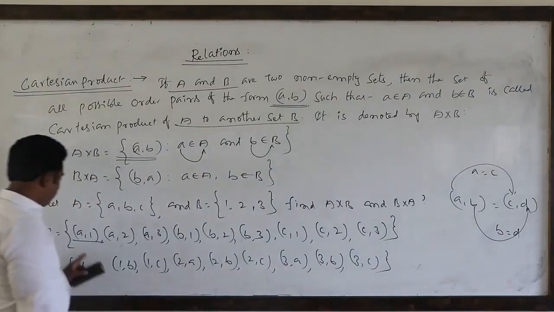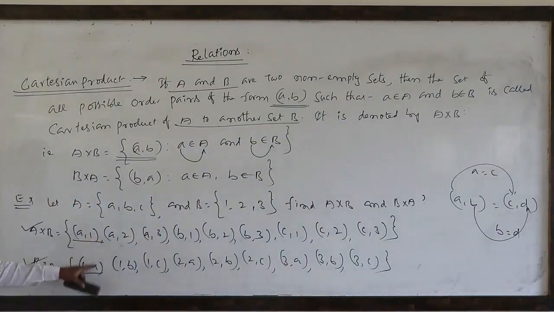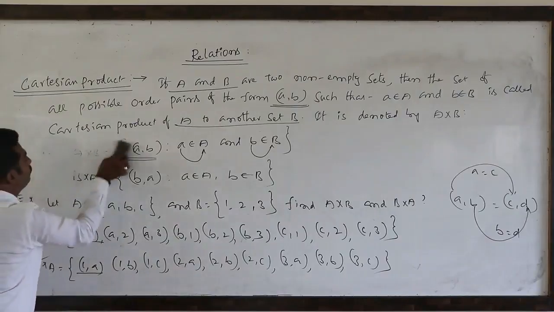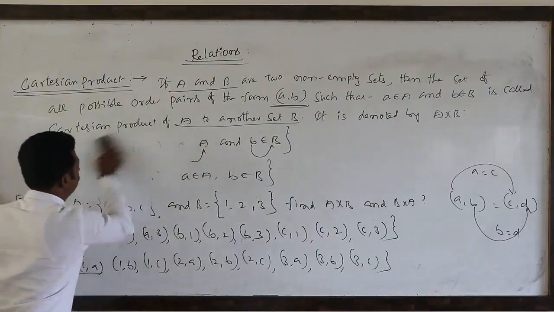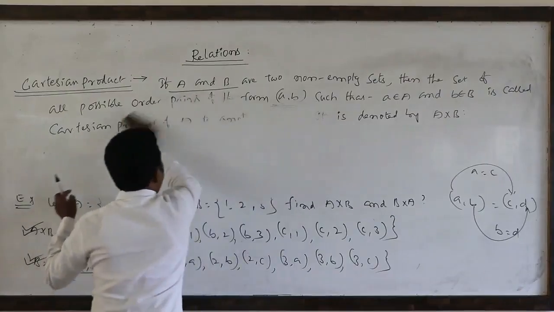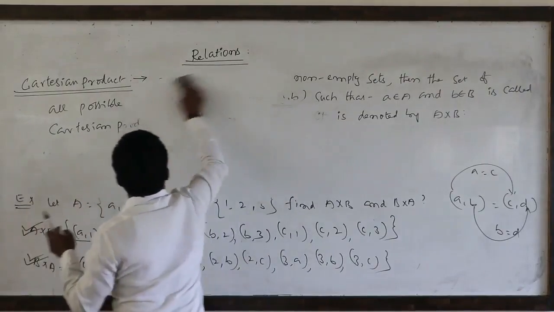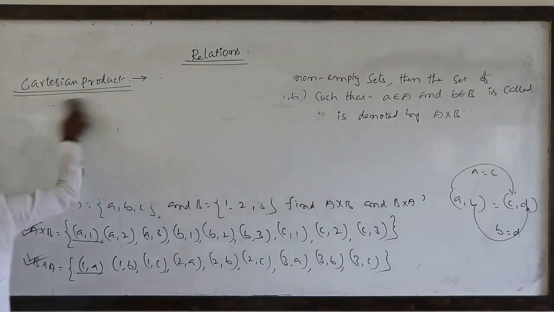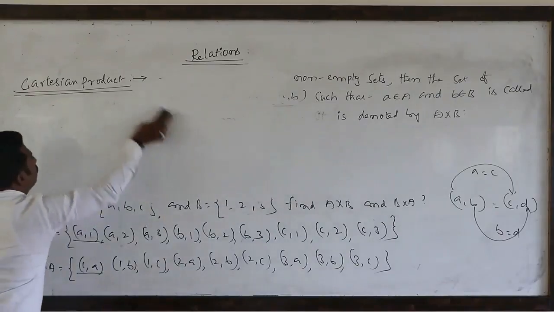So if you observe, first components are not equal, second components are also not equal. If you take any two pairs from this and this one, corresponding elements are not equal, so generally A cross B is not equal to B cross A.